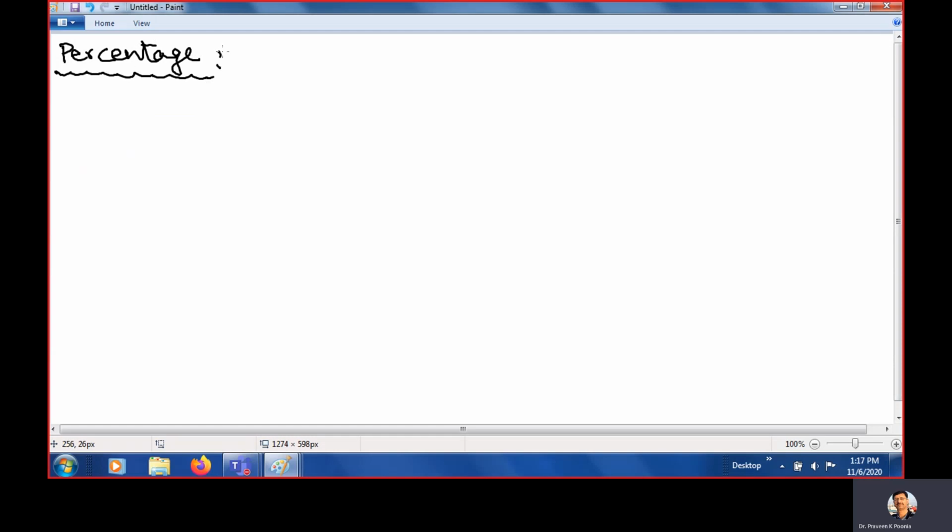Clear? If you go to the dictionary you will find cent. What is the meaning of cent? The meaning of cent is 100. So percent. What is the meaning of percent? It means per 100. The meaning of percent is per 100, that means for 100. Clear? So whenever we are talking about percent, we are talking out of 100. It is for 100, per 100.